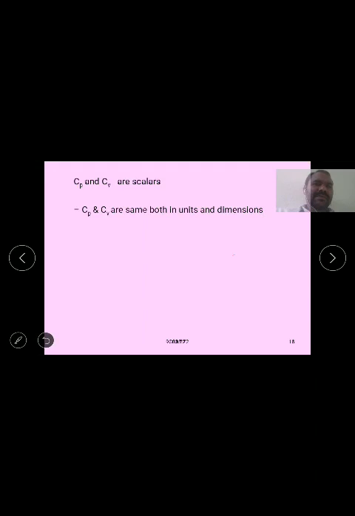Next we have to discuss another point: Cp and Cv are scalar quantities, and Cp and Cv have the same units and dimensions. The CGS unit for Cp and Cv is calorie per gram per degree centigrade, and the MKS unit is kilocalorie per kilogram per degree centigrade.